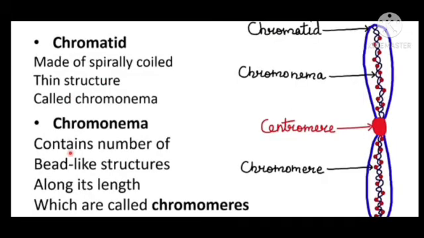In each chromatid is present a highly coiled thread of DNA and proteins, called chromonema. Chromonema contains a number of bead-like structures along its length, which are called chromomeres. The chromonema is surrounded by a matrix, which is covered by a covering called the pellicle.